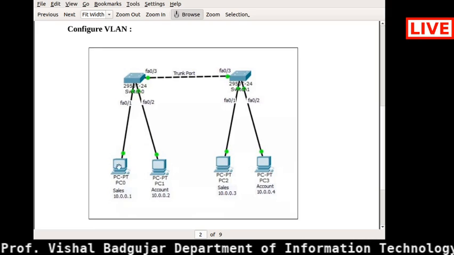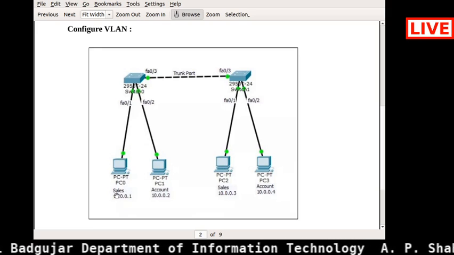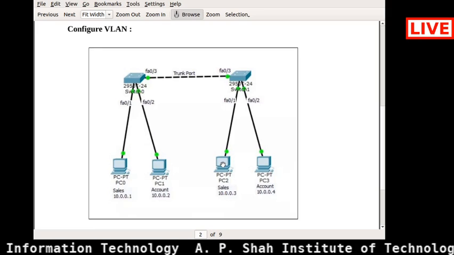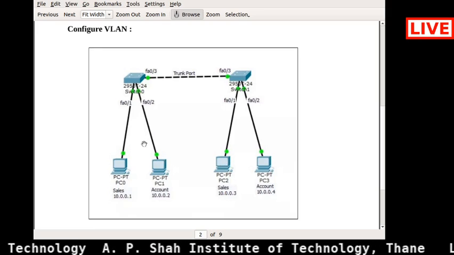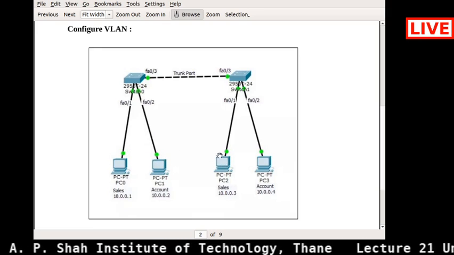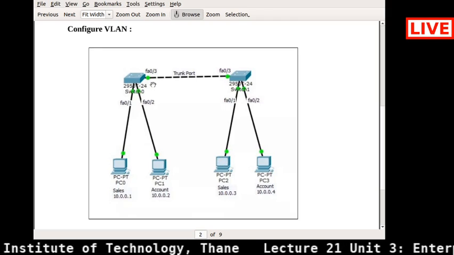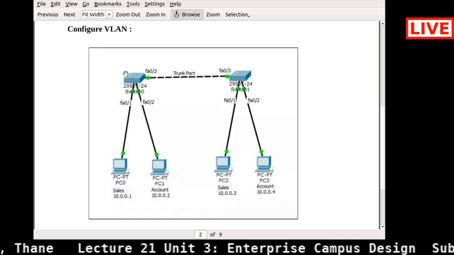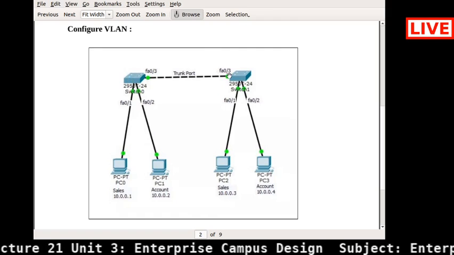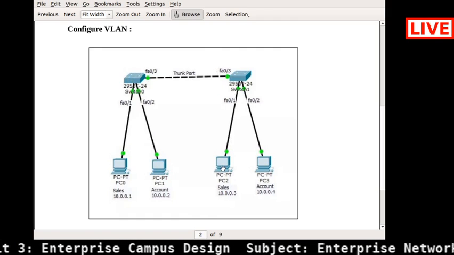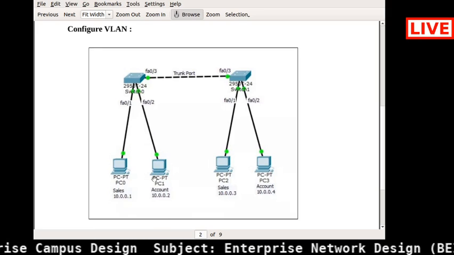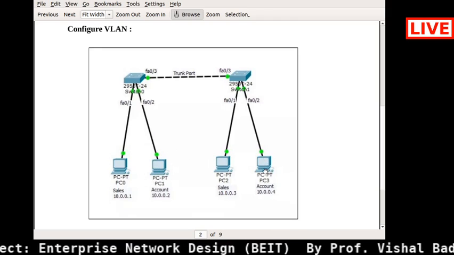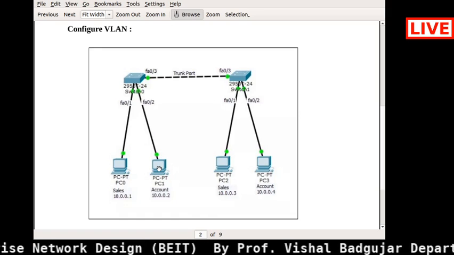Why? Because PC0 has the VLAN ID 10, and PC2 also has the VLAN ID 10. So between VLAN 10 and VLAN 10 there will be communication, and it will happen via this particular trunking port, because it will be transferring all the VLAN traffic from this switch to this switch. And the same way with respect to your accounts department, that means second row of your 301 to second row of your 302.